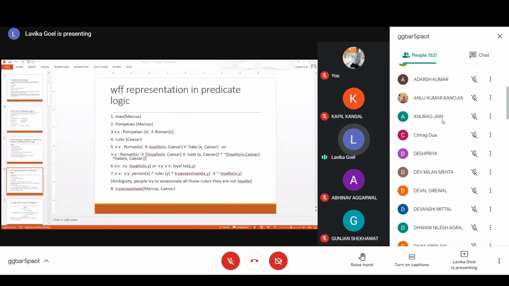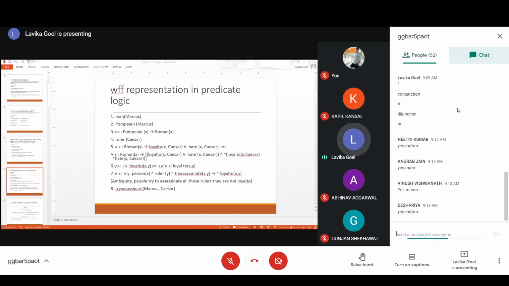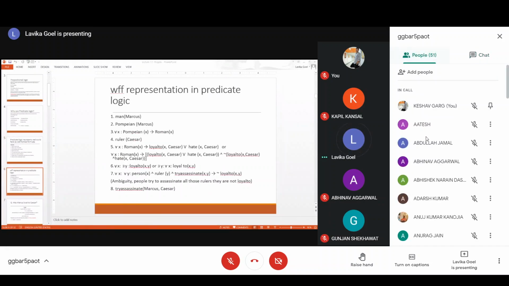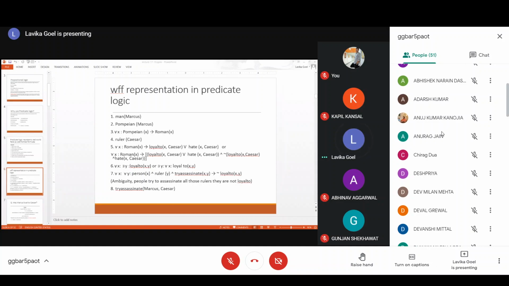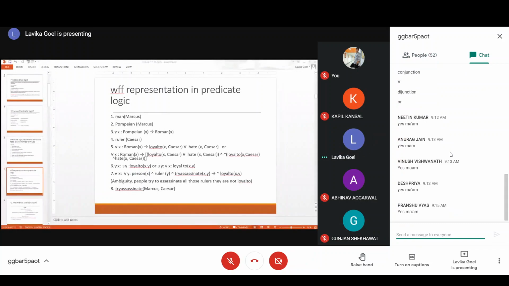Okay, are you getting this, students? The two different representations are both representing the sentence that everyone is loyal to someone, because this sentence can have two different meanings. It can mean that everyone is loyal to some unique y, or it can mean that everyone is loyal to some different y. Are you getting why there are two representations? Okay, fine. Then the next sentence.